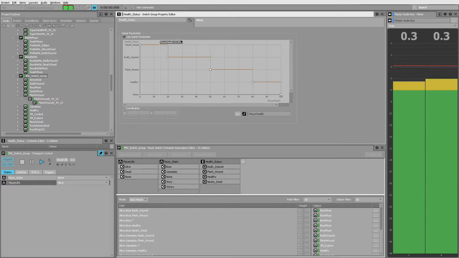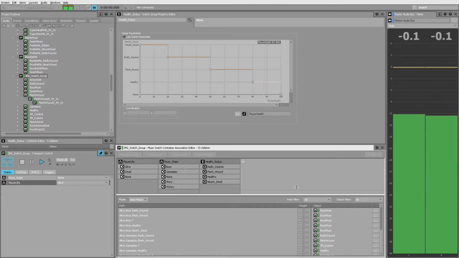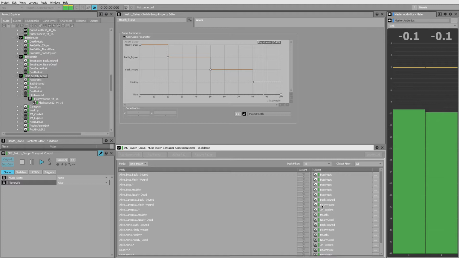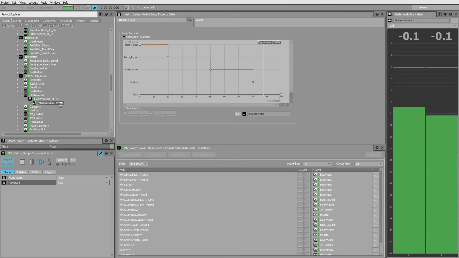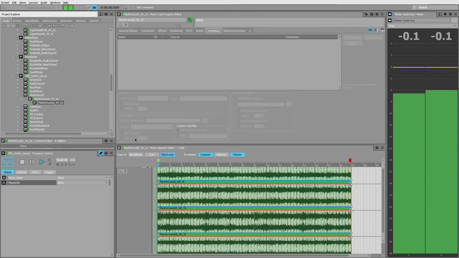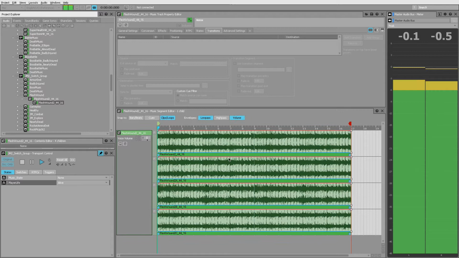of the player's character. These were built with playlist containers that were assigned to different health states within the health status switch group. Each health state playlist container has multiple music tracks that it constantly and randomly loops through. This keeps the score evolving and adds critical musical variation to each health state, avoiding repetitive musical statements. Smooth and seamless transitions between these tracks and health states is also critical.